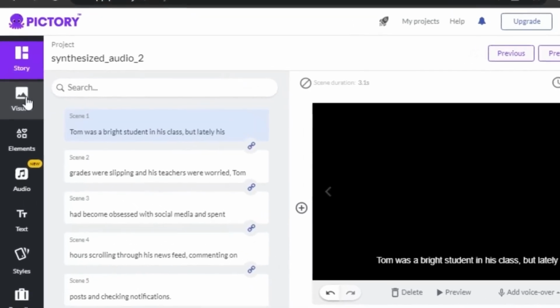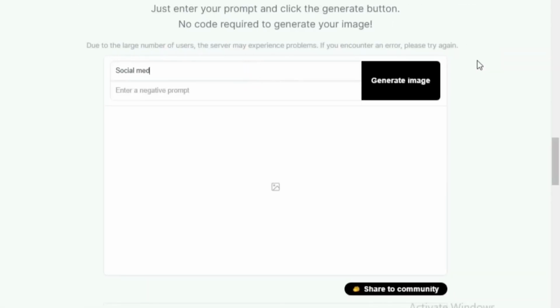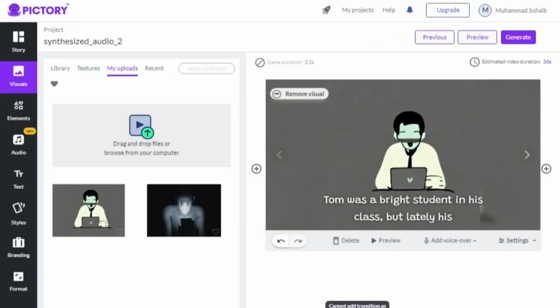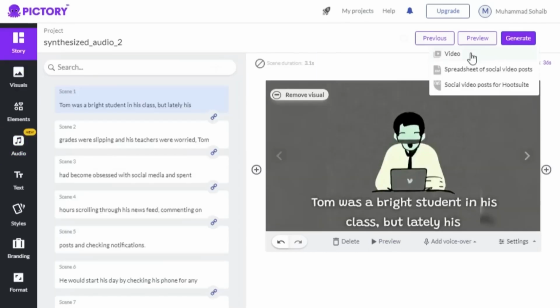All you have to do is click on visuals and search for whatever scene you want in your video. You can ask Stable Diffusion to create a social media addicted illustration boy. Copy the image and paste it into the editor. Once you have selected your scene, click on generate video.